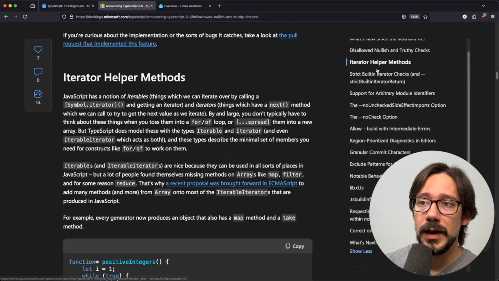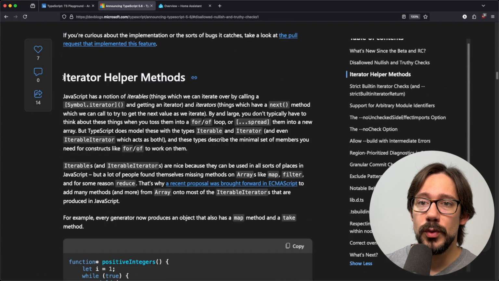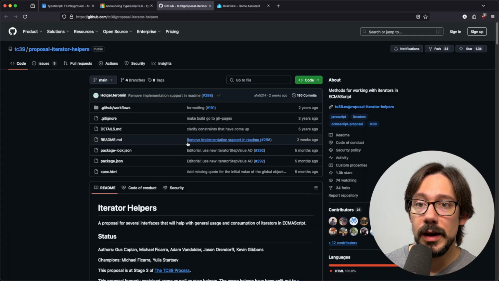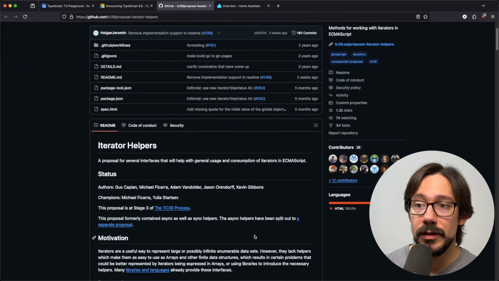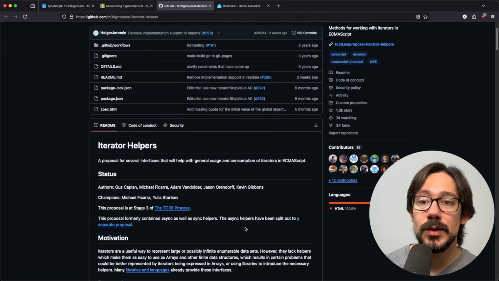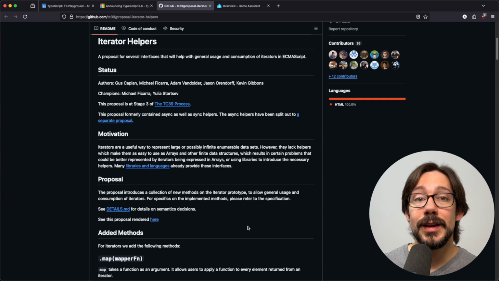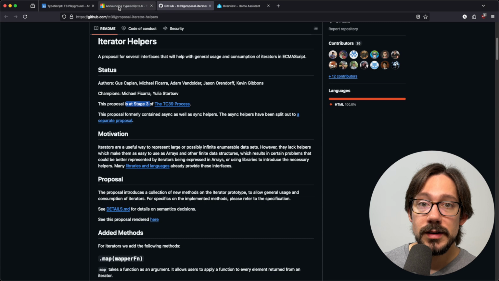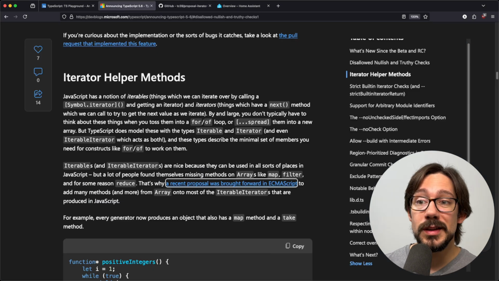The other big thing that we get in TypeScript 5.6 is iterator helper methods. This is really cool. There are some new proposals happening in JavaScript, or ECMAScript, around iterator helpers, and there's also one for async iterator helpers. These are moving forward in JavaScript, and because they're now at stage 3, at least the synchronous ones, TypeScript is putting them into TypeScript so we can start using them.